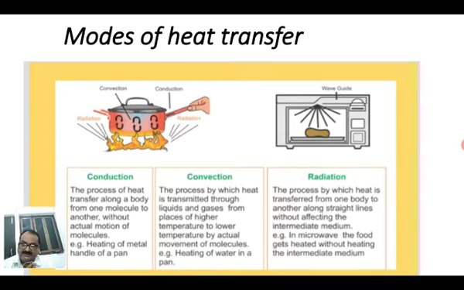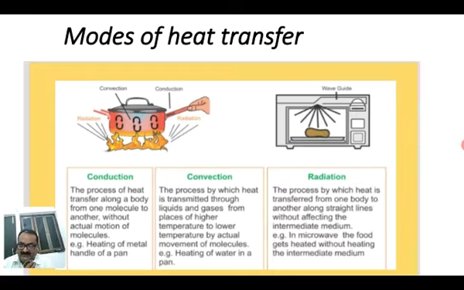First, conduction. Conduction occurs when the material is solid, especially metal. Convection occurs when the material is liquid or gas. And radiation occurs when there is no medium, meaning there is a vacuum. Through vacuum, radiation occurs. Now first, conduction.